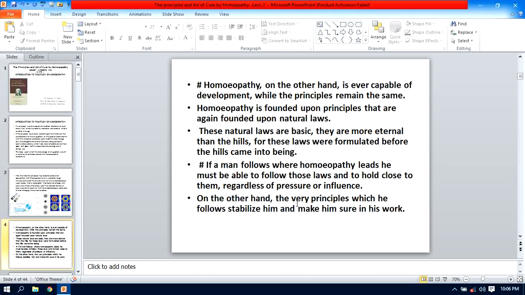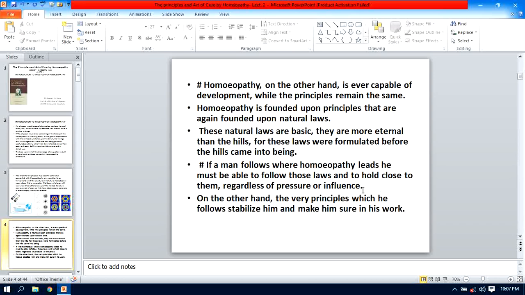On the other hand, the very principles which he follows stabilize him and make him sure in his work. Yes, by holding fast to these principles, homeopathy gives the physician very great confidence, and therefore gives stability to him and makes him sure in his work.